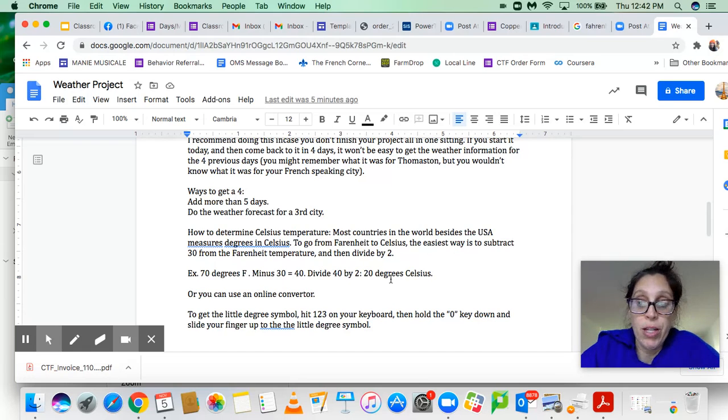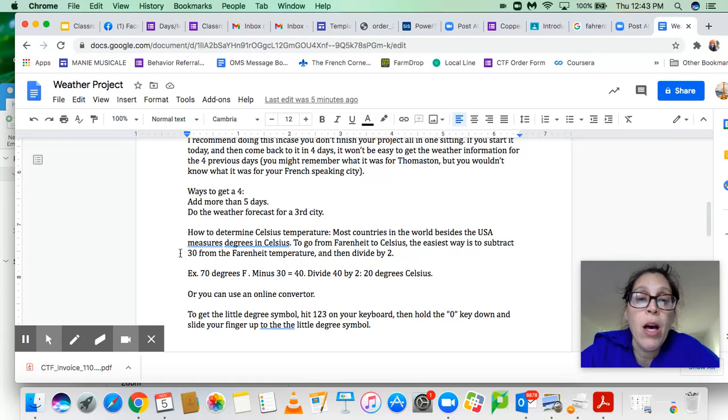Alternatively, you could just use an online calculator, which is faster, but whatever you want to do. And for that little degree symbol, you hit 1, 2, 3 on your keyboard, and then you hold your finger down on the 0 key and slide up, and the little degree symbol will show up there.